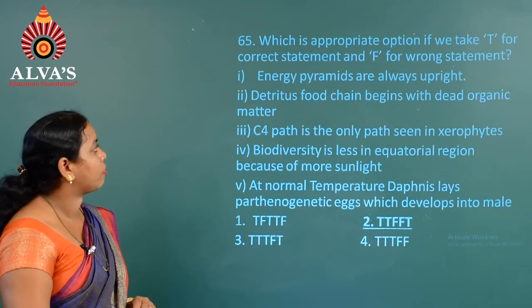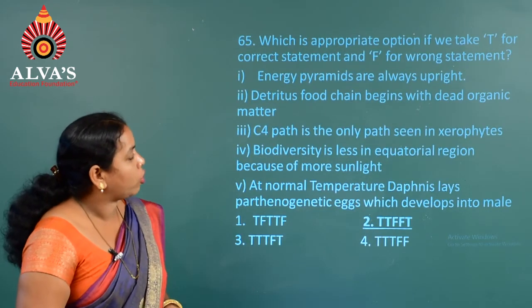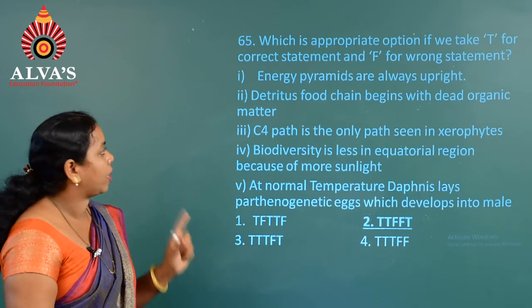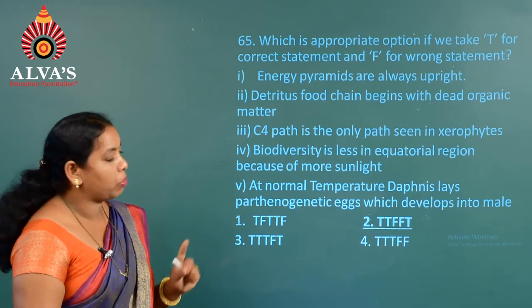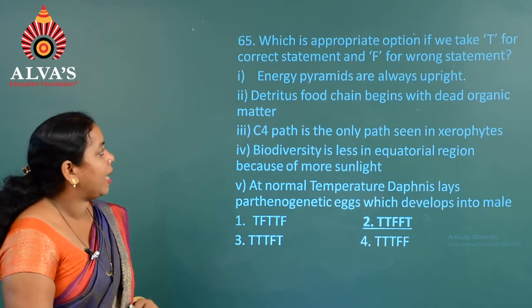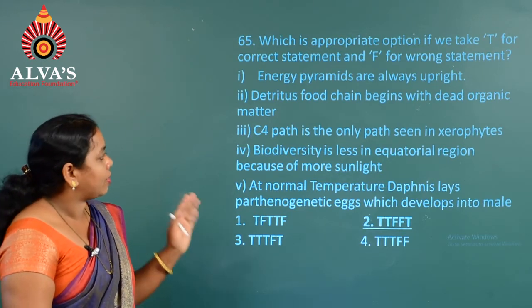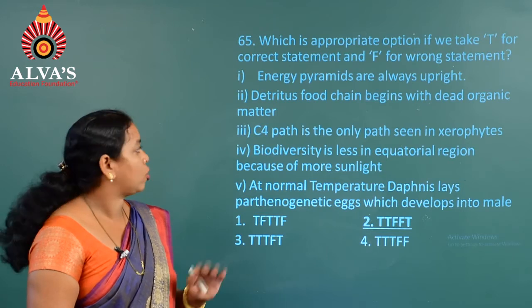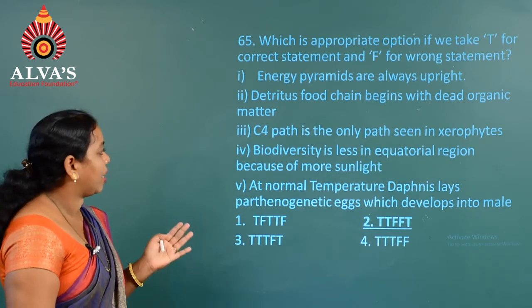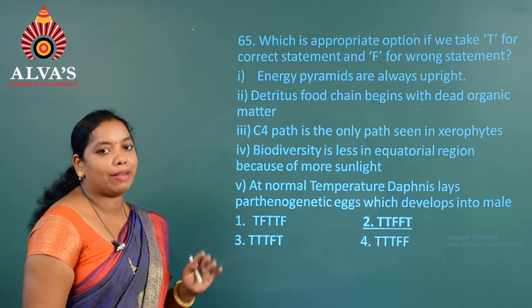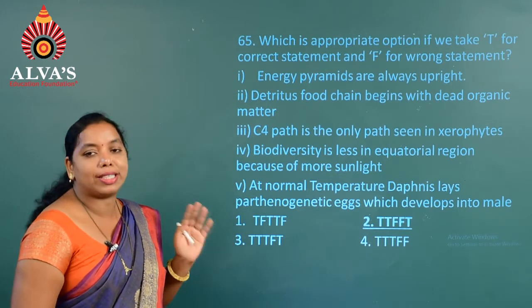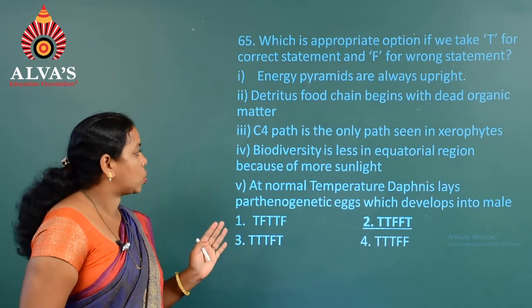The next question, 65. Which is the appropriate option if we take T for a correct statement and F for a wrong statement? First one, energy pyramids are always upright. Yes. Detritus food chain begins with dead organic matter. That is also true. Next, C4 path is the only path in xerophytes. So, in xerophytes we can see the CAM pathway also.